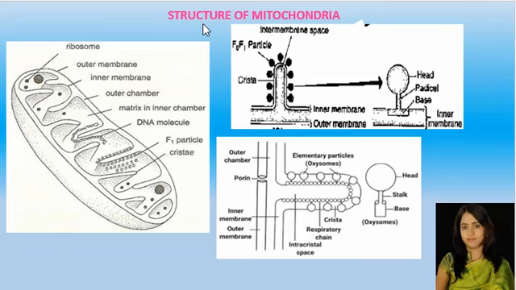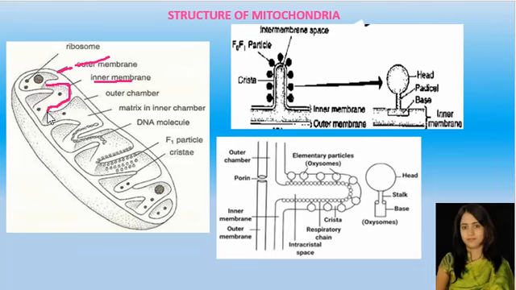Now let us discuss the structure of mitochondria. Each mitochondrion is a double membrane bound cell organelle. It consists of two membranes. One is the outer membrane, this is the outer membrane, and this outer membrane is a continuous limiting membrane of the cell organelle, and there is an inner membrane. So this is the inner membrane of the mitochondria.